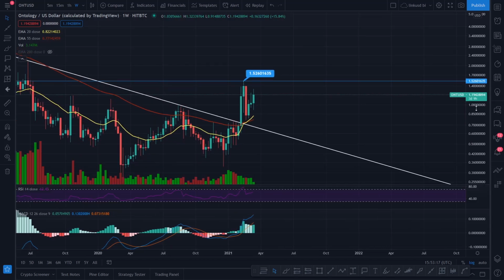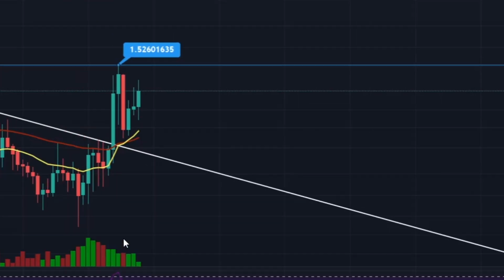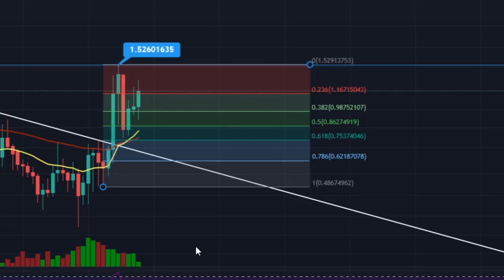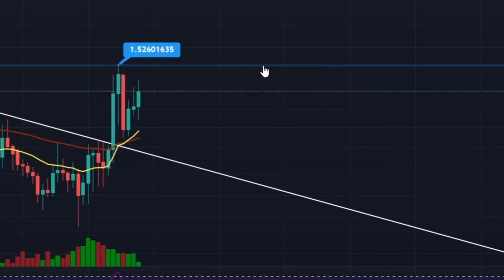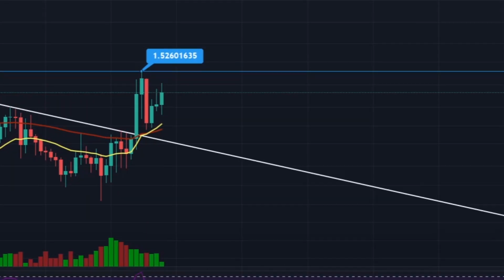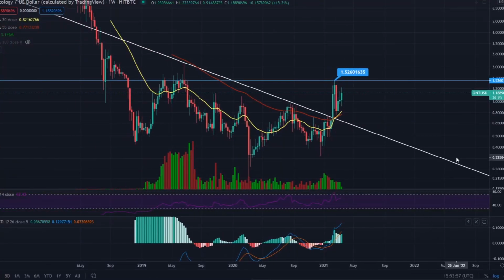Potentially what we could look at is a weekly Fibonacci retracement here, guys. We'll drop the Fibonacci from that previous swing low, just there, up to that previous high, and you can see that Ontology came down and bounced off the golden ratio just here. It went up in that impulsive wave, came back down, and bounced off the EMAs and the golden ratio. That confirms that Ontology is in an uptrend. So what we need to do is start looking at some previous levels of resistance as previous levels of support and potential resistance going forward, and set some price targets for Ontology, because Ontology looks set to soar.